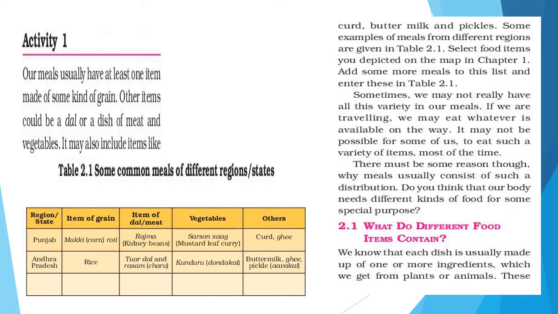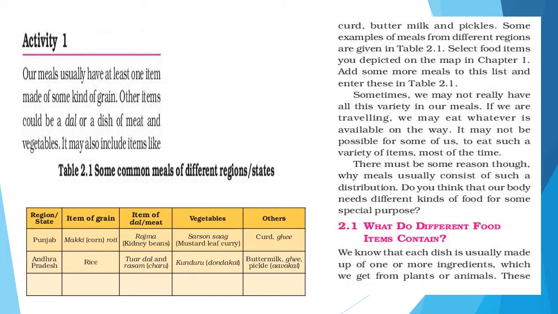It may also include curd, buttermilk and pickles. Some examples of meals from the different regions are given in table 2.1. Select food items to depict on the map in Chapter 1. Add some more meals to this list and enter this in table 2.1.